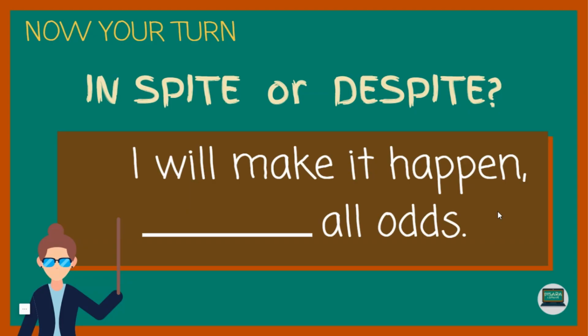So how about this? How will you make this sentence complete? I will make it happen, blank, all odds. You will use the word despite. The clue here is you did not see the word of, so it means that you cannot use in spite of. So you will use despite. I will make it happen despite all odds.